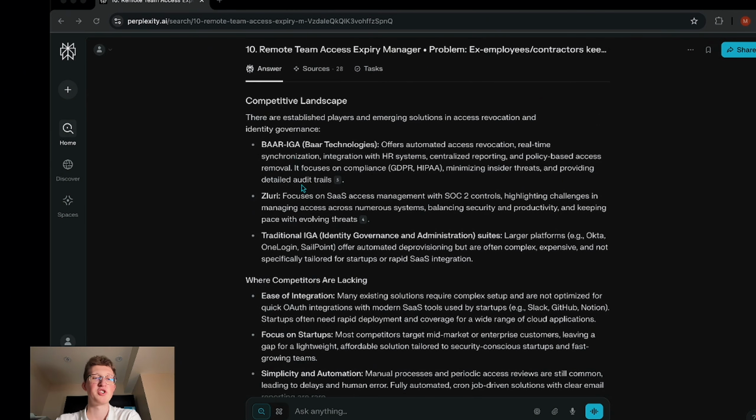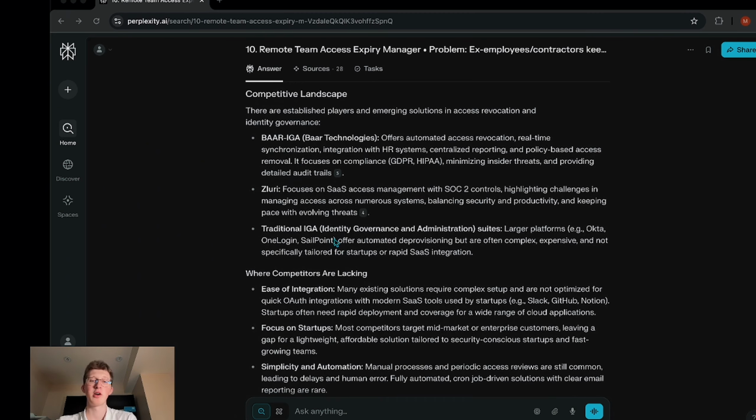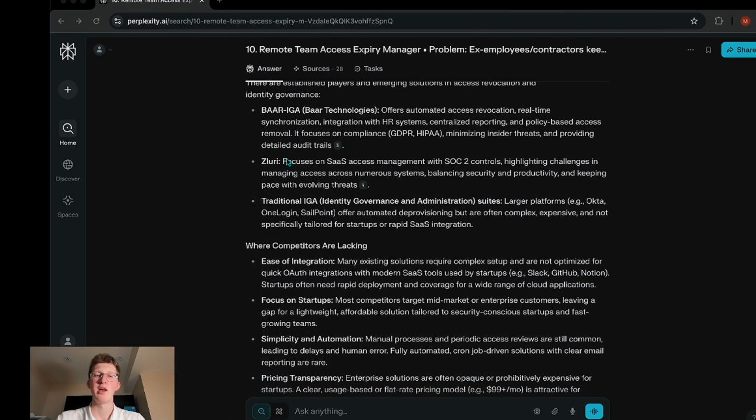So we have Bar, IGA, Zluri, traditional IGA, and it's really important to actually go on their websites, see what they're offering, and then see how you can differentiate your own product from theirs. And then after doing that, I would look on their Reddit forums or other forums online and find out what people are complaining about. If you can figure out what they're complaining about, then you have a problem to solve. And if you solve that problem, you can take those as your own customers.